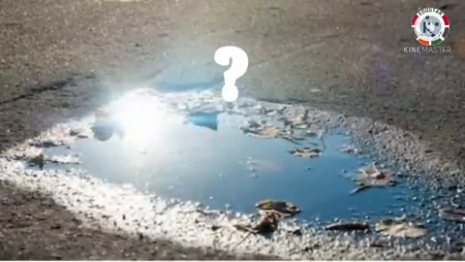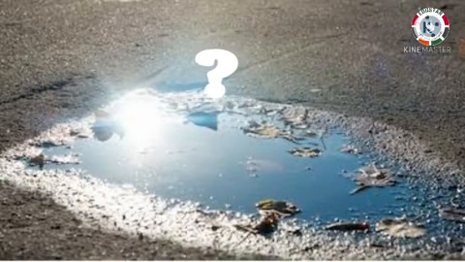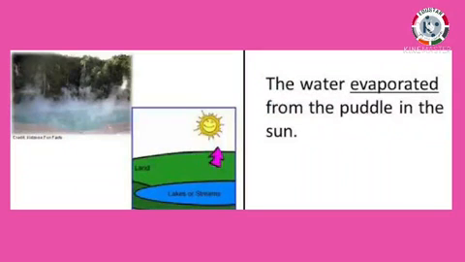What causes it to dry up? Is it magic? No. Due to the heat of the sun, the evaporation from all the water bodies like sea, river, lake and even a puddle of water goes on all the time, and hence the puddle of water eventually dries up.